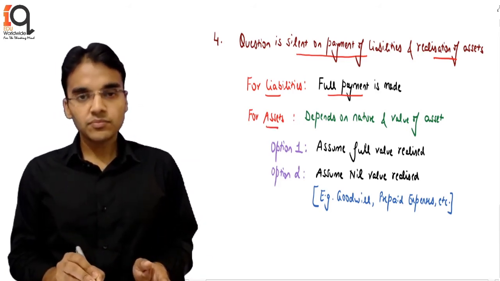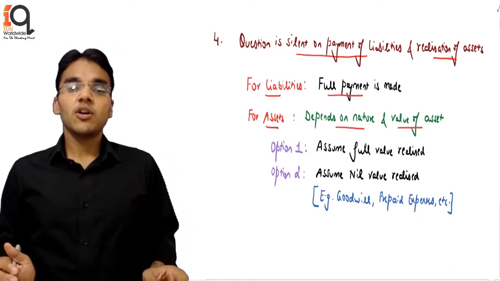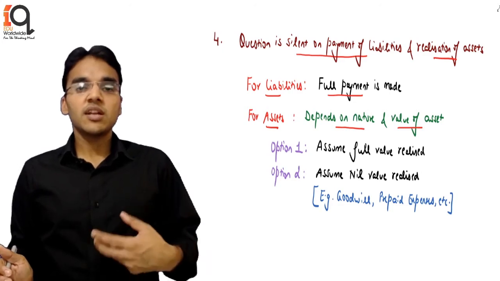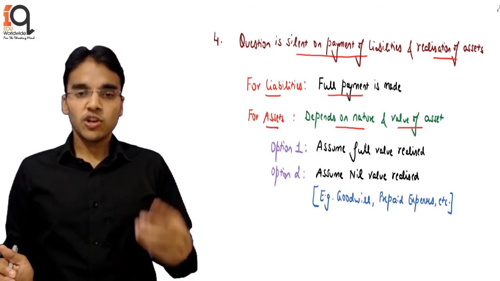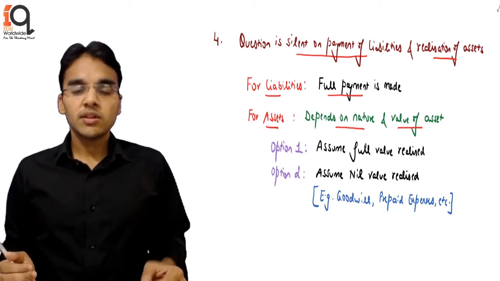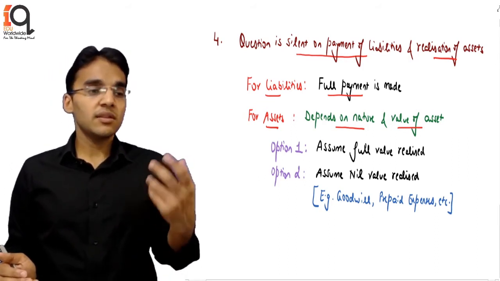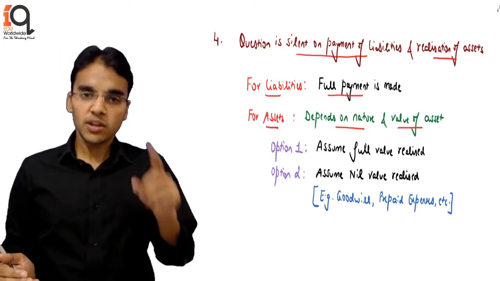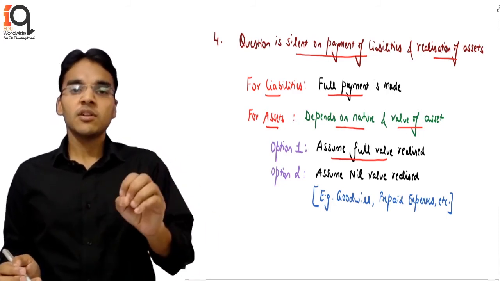However, for the assets, it actually depends on the nature and value of the asset. You must have learned in your preliminary classes, let's say at your plus 2 level, that for assets we generally realize nil value. However, students, it actually depends on the nature of the asset and the value of the asset. So if let's say there is a machinery of 5 lakh and the question is not telling you for how much amount it was sold, it obviously does not make any sense that there was a machinery of 5 lakh and we are not assuming it at any value. So there are options coming up for the assets. Option 1: assume full value realized. That means 5 lakh fully realized.